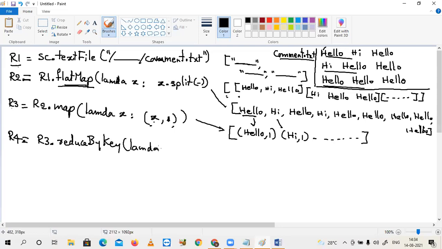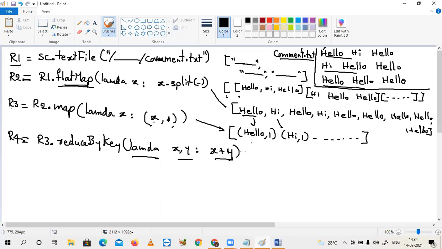Lambda x comma y colon x plus y. So what exactly is the meaning of this double notation? Now please stop thinking about that. Till I explain about the transformations, what are all the different transformations available, and how each transformation will be working, only then can you understand that.